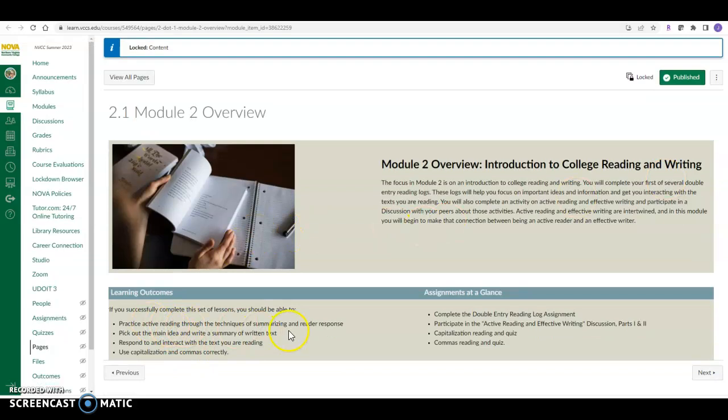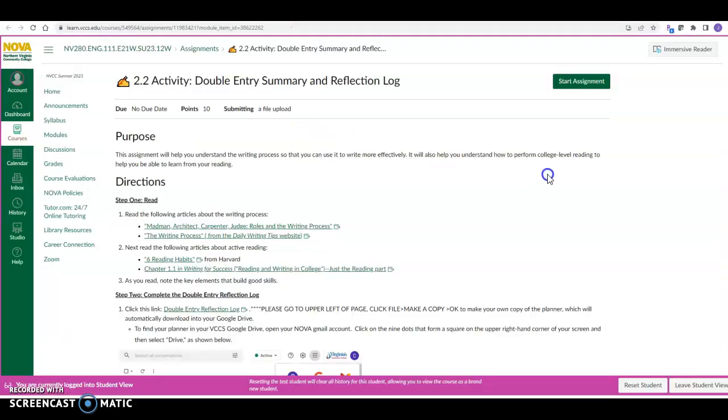We're going to practice active reading techniques, picking out main ideas, being able to summarize and articulate arguments about what we read. Those are the things that are important this week. So one of the major activities you're going to have in this assignment, note you have some reading to do. This will take you probably a couple of days, right?